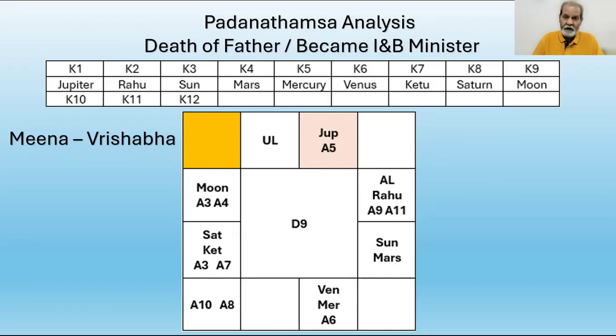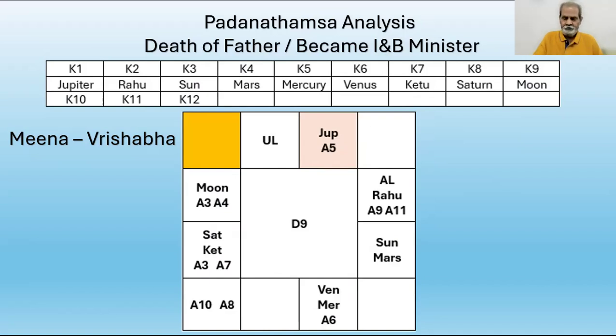We have to consider A10 Dhanus, Lord of Dhanus Jupiter, that is Jupiter is K1 and K10. The 10th from A10, 10th from Dhanus, that is Kanya, its Lord Mercury, that is K5, and also the Putrapada A5 in Vrushabha. Lord of A5, Venus, the 5th from A5, Kanya, its Lord Mercury, who is the fifth Dasha Karaka K5. Don't be confused. In the earlier Mahadasha, Jupiter was K5. Here in this Dasha, Mercury is K5. These are in one group.